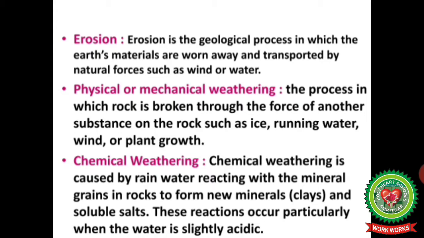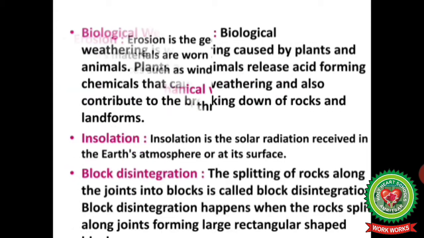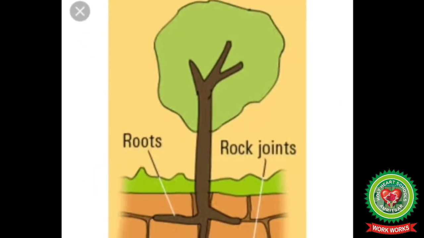These reactions occur particularly when the water is slightly acidic. Biological weathering. Biological weathering is weathering caused by plants and animals. Plants and animals release acid-forming chemicals that cause weathering and also contribute to the breaking down of rocks and landforms.